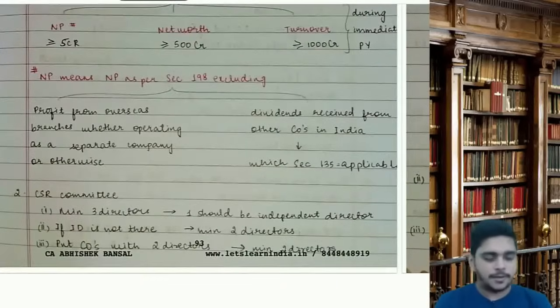So net profit means what? Profit from overseas branches, whether operating as a separate company or otherwise.